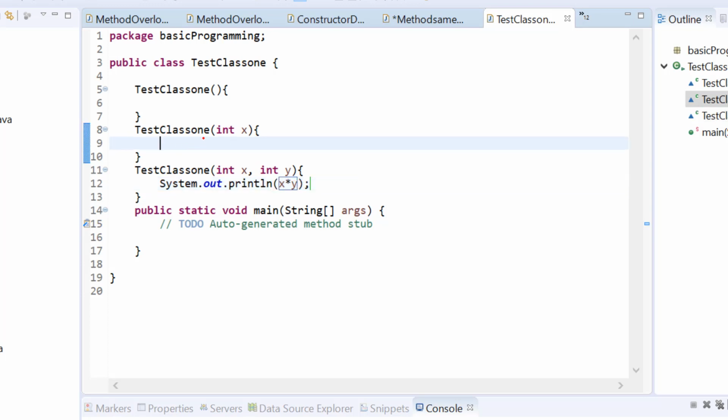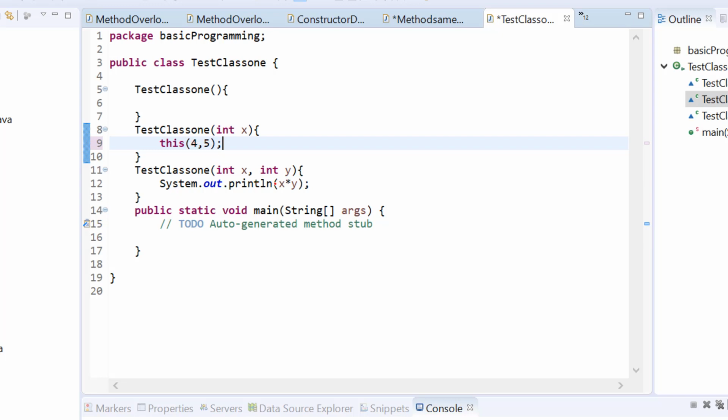From the second constructor, I would like to call this constructor now. Since this is in the same class, I have to use this keyword. So this, I will pass the variables 4, 5. That means when I use this keyword and pass these variables, it will call this constructor here by passing these variables 4 and 5.